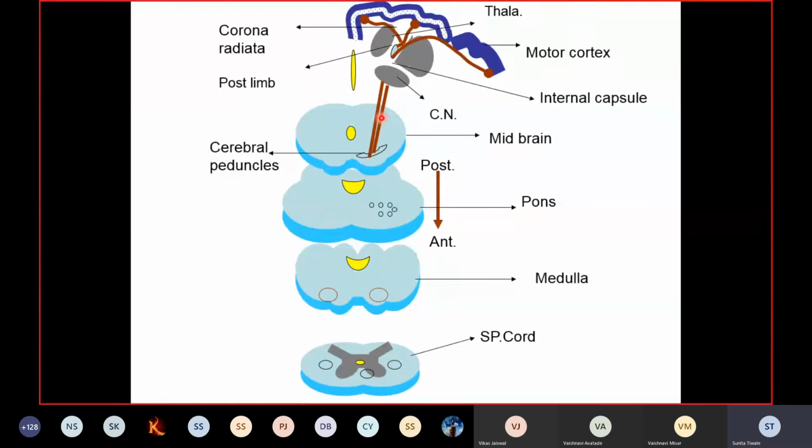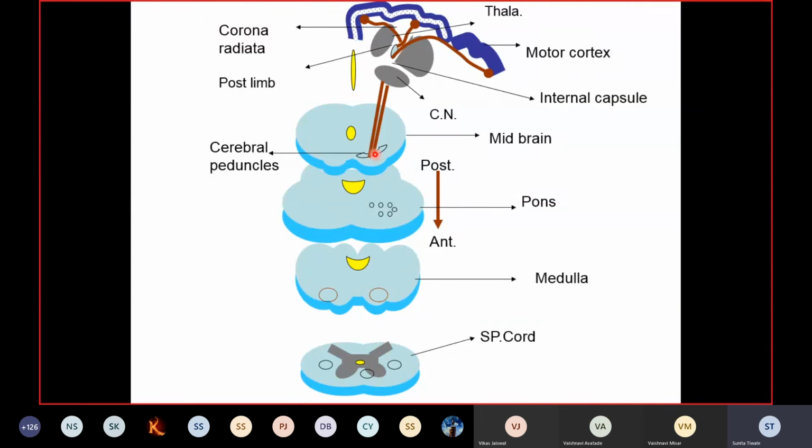Now the uppermost part of the brainstem is called the midbrain. The middle portion is the pons and the lower portion is the medulla. So here you'll find it reaches the ventral aspect of the midbrain. And here this part of the cerebral peduncle, mainly it will occupy the middle 3/5 position of this cerebral peduncle, or what is called the crus cerebri. So these fibers descend down and occupy the middle position in the cerebral peduncle or the crus cerebri. Clear?